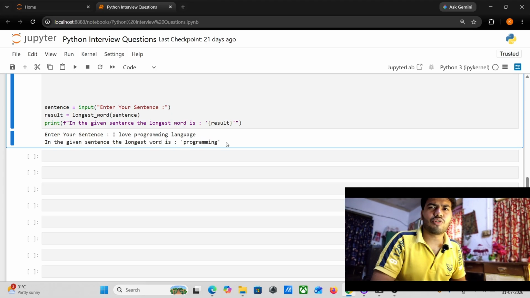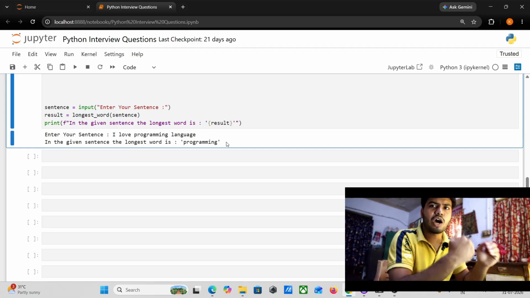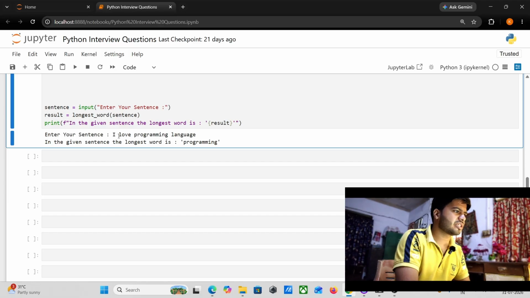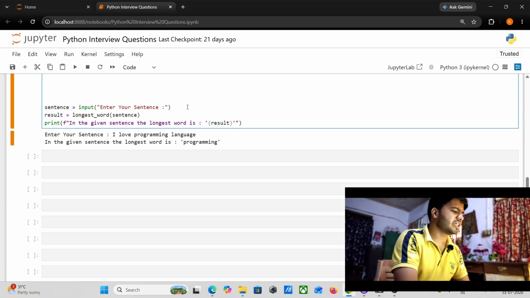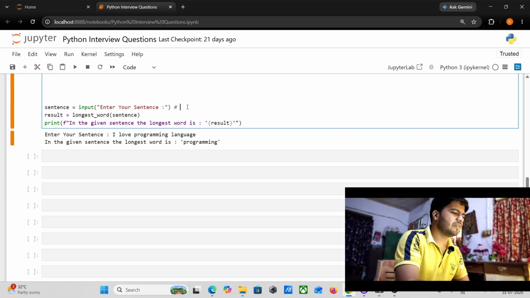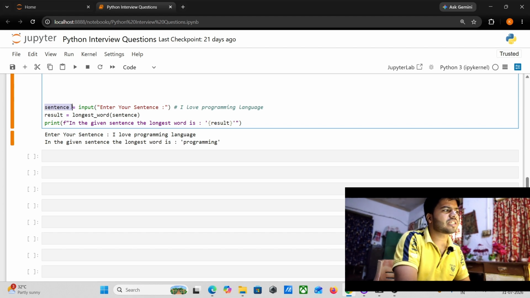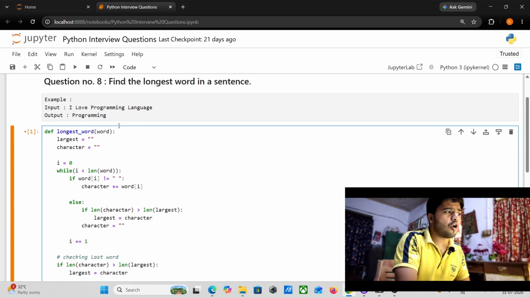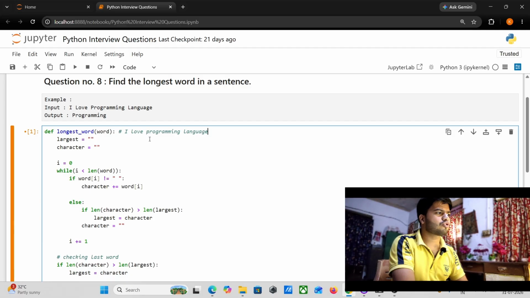Now let's jump into the coding section, and I will explain each and everything about how this is working. That is important. I am copying this. In the initial case, the user writes the sentence, understood? It goes inside this, and I store it in a variable, the sentence variable. This sentence variable goes inside this function, which I call from the upper side, and this word also comes here.